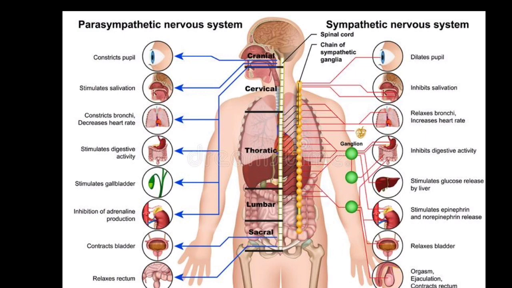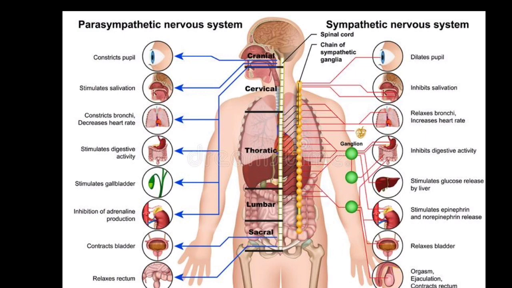In this nervous system, the nerves called cranial nerves and spinal nerves play a part. Look at the diagram there. Some nerves come out of the brain; in the parasympathetic nervous system, those are called cranial nerves. In the sympathetic nervous system, a number of nerves come out from the spinal cord. Those are called spinal nerves.